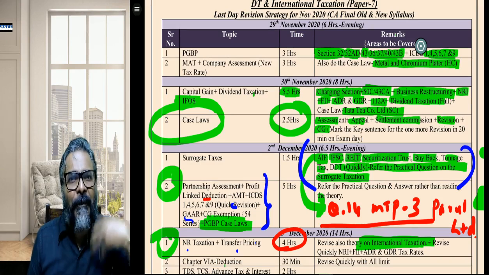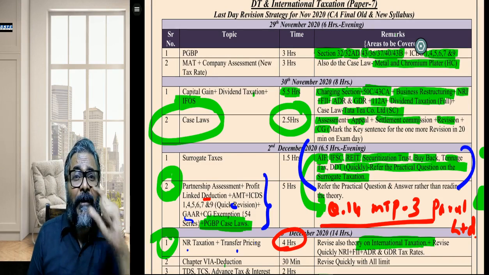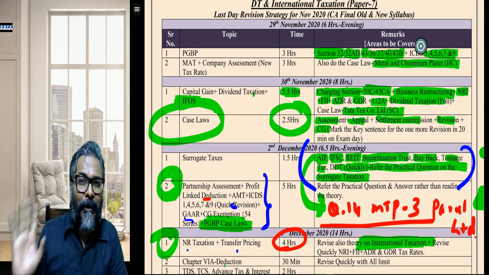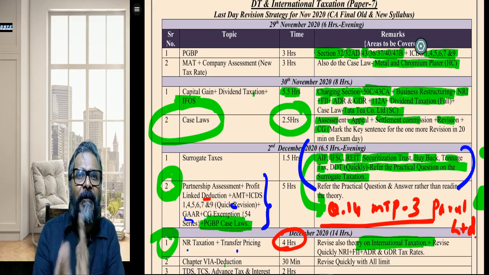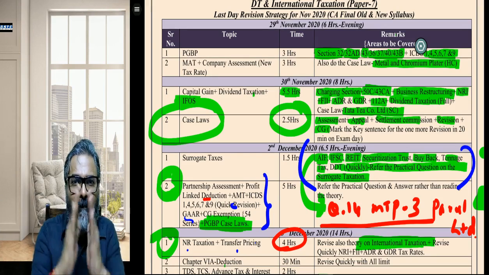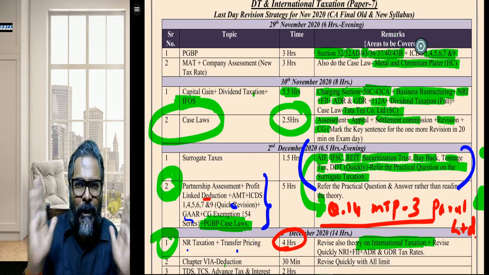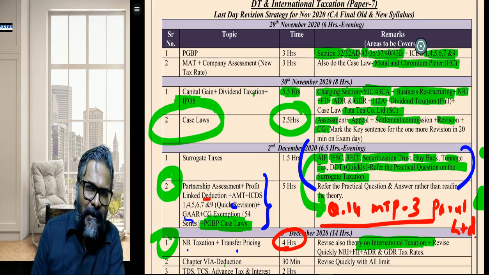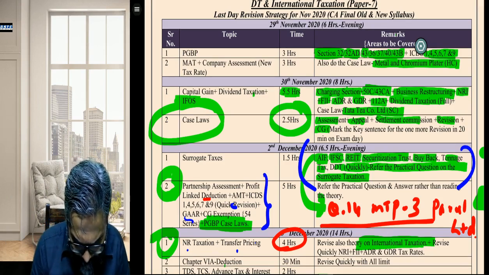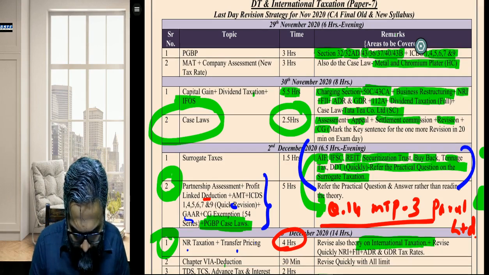So read fast. Strategy for 6C: read the theory fast, practice through the question bank more. You will divide the time 50-50. For 6C, that 1.5 days, 50% of the time you revise, and 50% you go through those case studies. That is exactly what you are going to do.